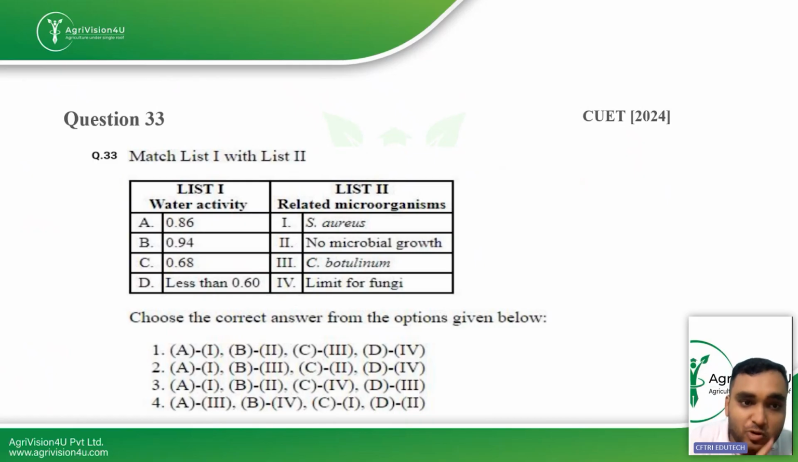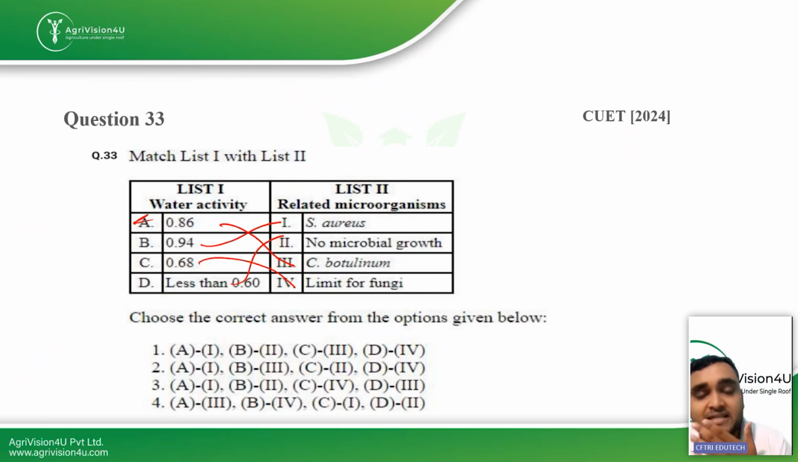Then we have the question which is match the water activity and the related microorganisms which are associated with them. So 0.86 is for Clostridium botulinum. Then 0.94 is for Staphylococcus aureus. Then 0.68 is your limit for fungi, and then 0.60 is no microbial growth, because at less than 0.60 water activity there will be no microbial growth, because there will not be any water left for the microorganisms to sustain their life. So A goes for third.